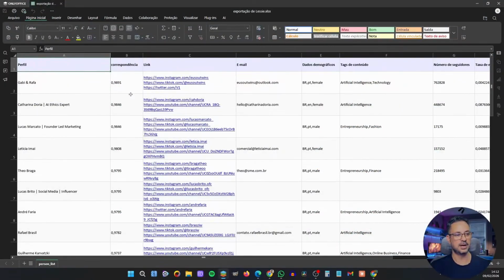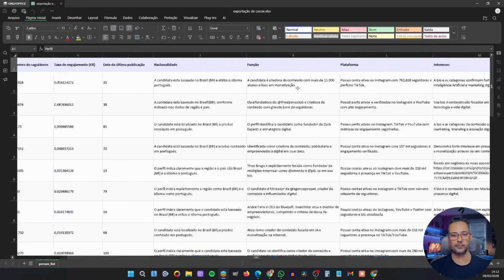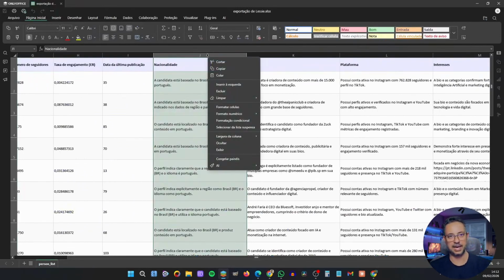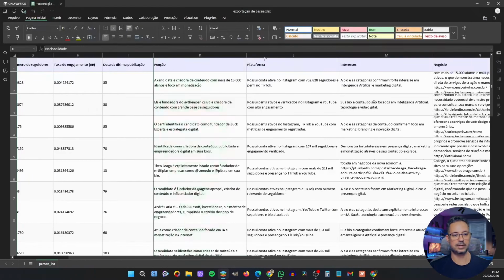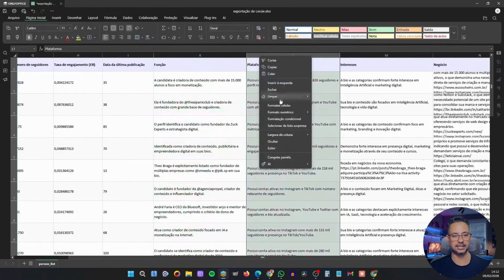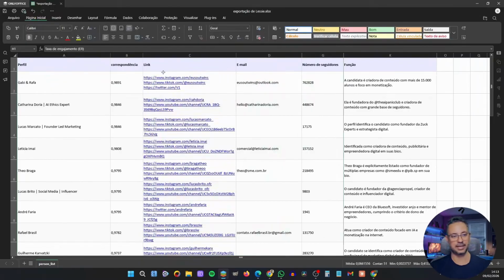Here I have the profile, the match, the link, the email of these people, which is very important, demographic data, content tags, number of followers, role, platform, interests, and so on. If you want to remove any part of this table here, just right-click and then hide it. That way, you only keep what interests you. Look how nice my table turned out. So, here I have the link to access the profile of each of these people who appear here, and most importantly, the email of all of them.